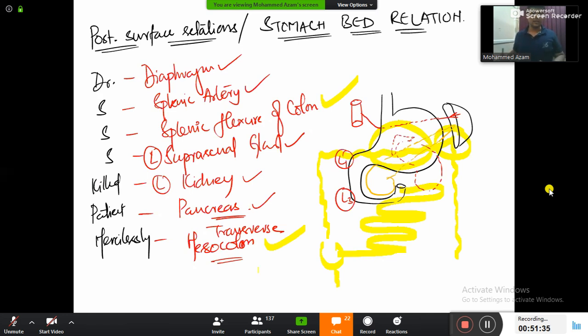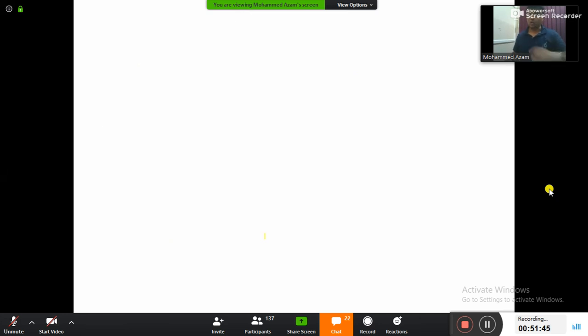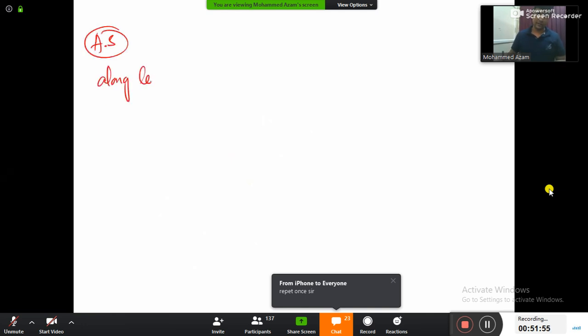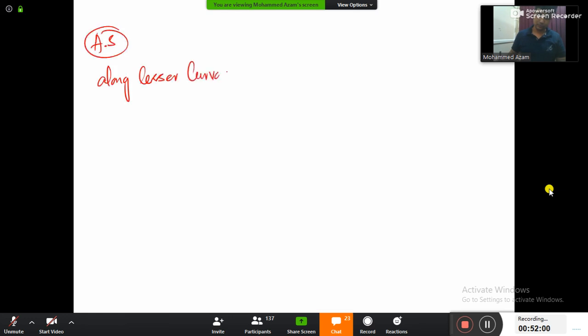So basically I'm done with the relations of the stomach, sir. Relations to lesser curvature, greater curvature, posterior surface. All the relations are done in the easiest manner possible. And now welcome to the arterial supply. Arterial supply along lesser curvature: right and left gastric artery.